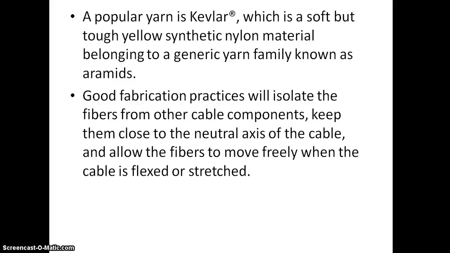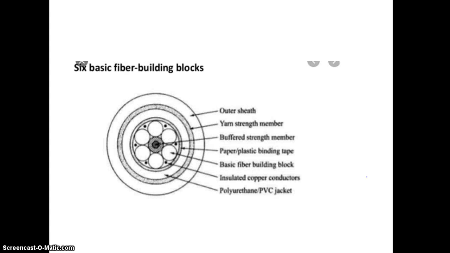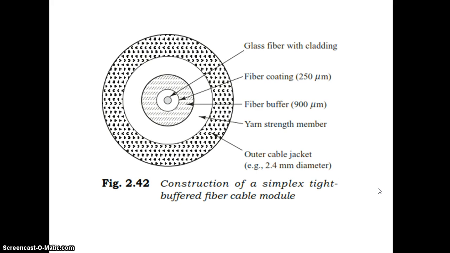Good fabrication practices will isolate the fibers from other cable components, keep them close to the neutral axis of the cable, and allow the fibers to move freely when the cable is flexed or stretched. There are 6 basic fiber building blocks. What are the fiber building blocks? Outer sheath, yarn strength member, buffered strength member, paper plastic binding tape, basic fiber building block, insulating copper conductors, and polyurethane PVC jacket. So these are the fiber building blocks.